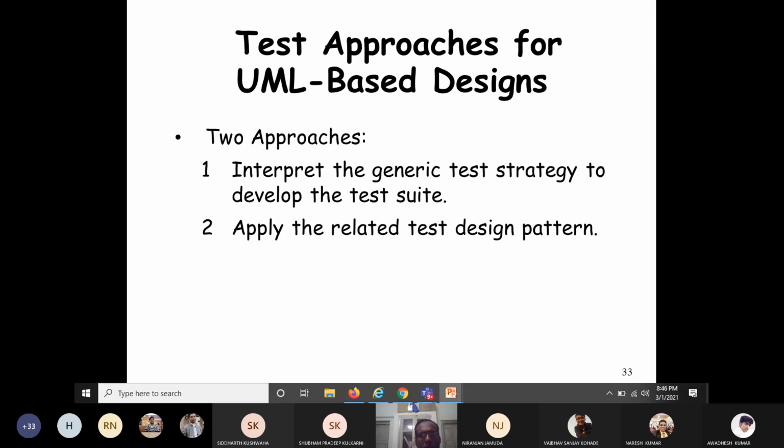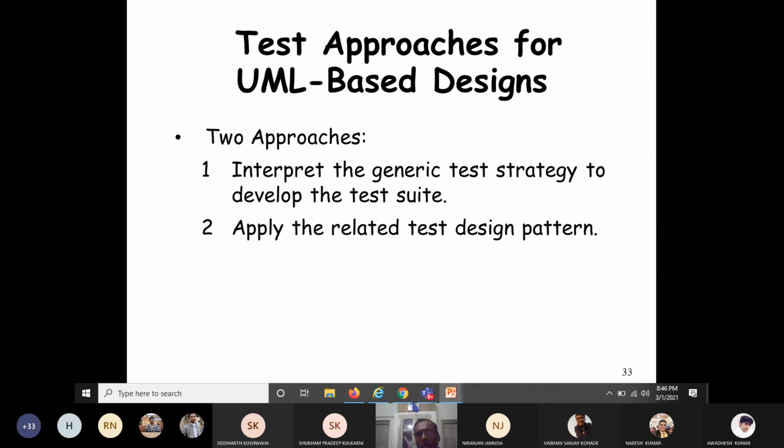One is based on the generic test strategy. Another is based on test design patterns. In the first approach, we interpret the generic test strategy to develop the test suite, and in the second approach, we apply the related test design patterns.